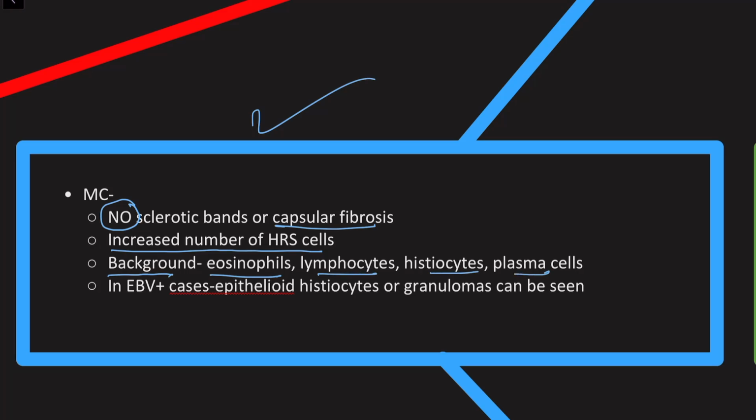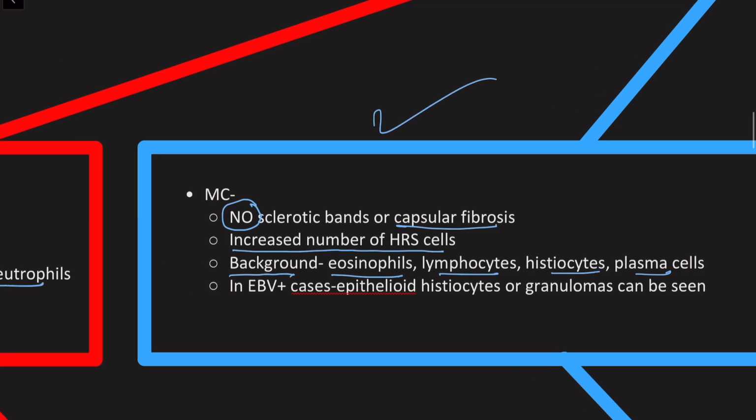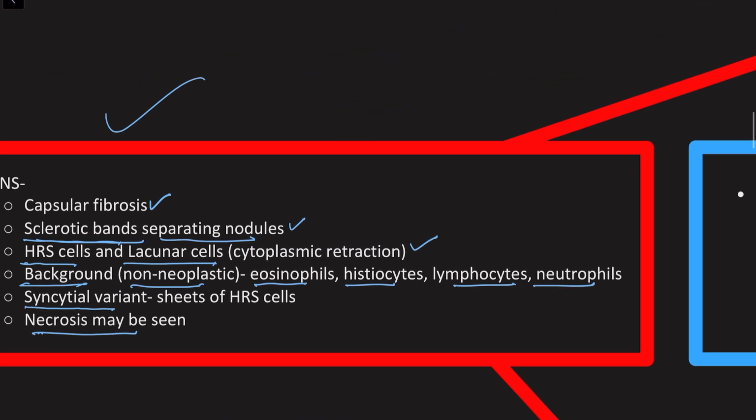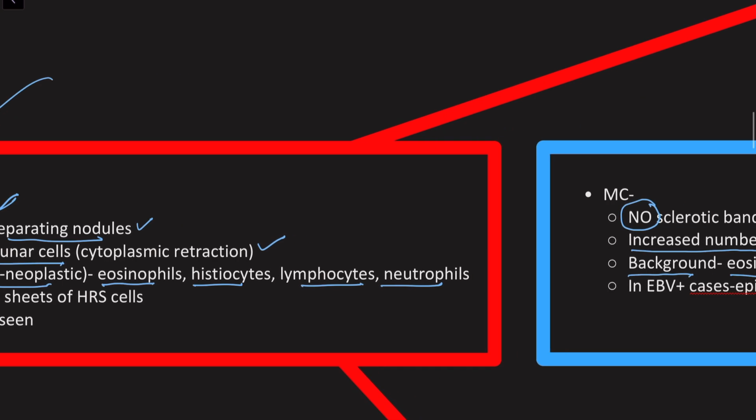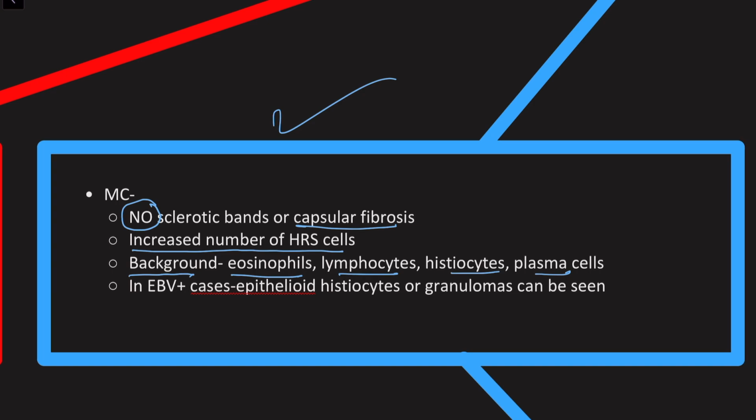So how do we differentiate this from the nodular sclerosis variant? Because if you see, the nodular sclerosis variant also contains eosinophils, histiocytes, lymphocytes, and also might contain some neutrophils. So again, the important thing becomes the sclerotic bands and the capsular fibrosis. If you have thick sclerotic bands which are forming these nodules, and then there is a thick capsule, that is more pointing towards the nodular sclerosis subtype, whereas if you have a diffuse growth which has a background of eosinophils, lymphocytes, histiocytes, as well as an increased number of Hodgkin-Reed-Sternberg cells, that points more towards the mixed cellularity subtype of classic Hodgkin lymphoma.